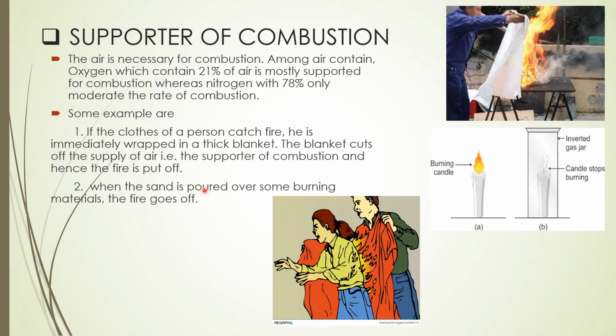If you don't wrap with the blanket, the chances are that the fire will spread more dangerously, right? But when you put on the blanket, that means when you try to smother the fire, it will stop the supply of air, that is oxygen. And the air is what? It is the supporter of combustion. So I'm repeating, the air is what? The supporter of combustion. Don't forget this one.